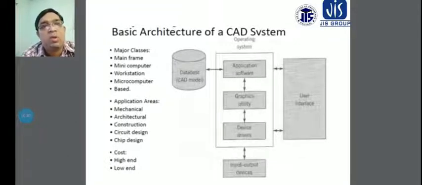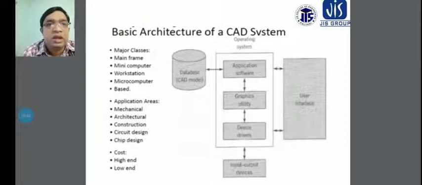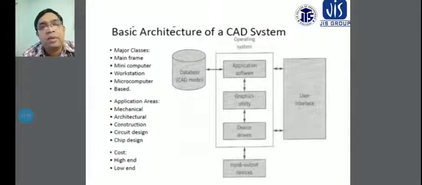another component of the basic architecture of CAD systems. A few drives will be required. The device drivers also will be required. Suppose the D drive, the E drive, the C drive, and different types of drives. The C drive will be used for different types of software installation, and also the OS installation on the C drive. All types of software and operating systems will be installed properly on these drives, and these drives will be managed properly.